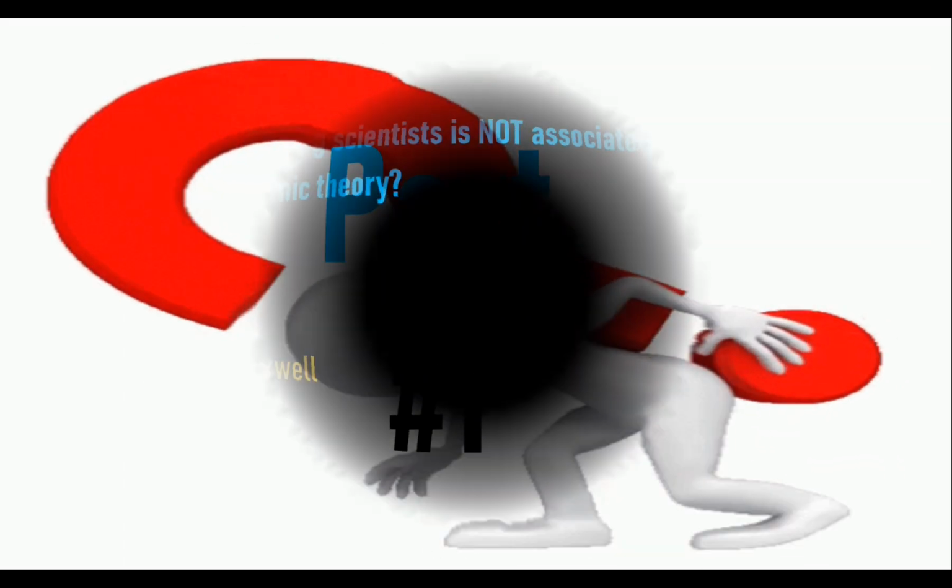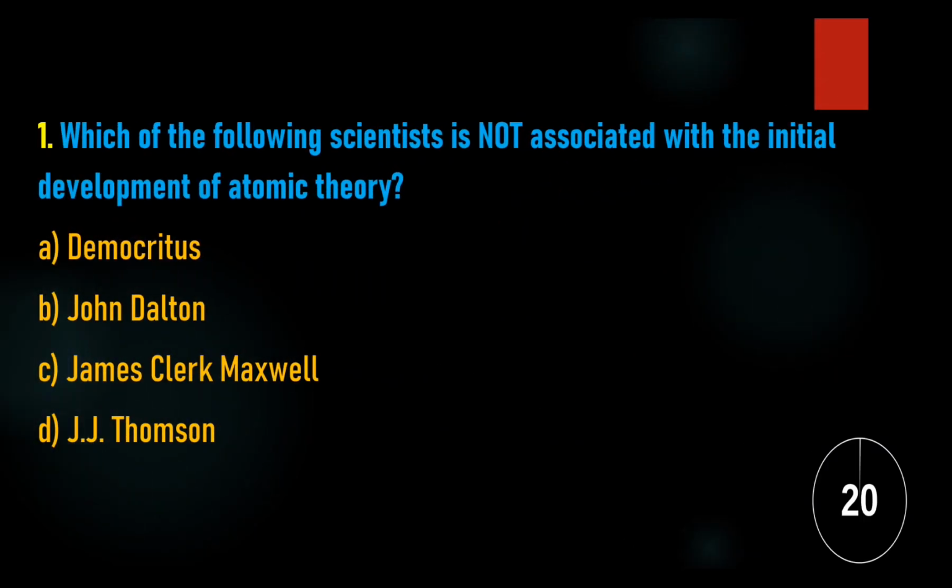Let's dive into the questions now. 1. Which of the following scientists is not associated with the initial development of atomic theory? A. Democritus. B. John Dalton. C. James Clerk Maxwell. D. J.J. Thomson.